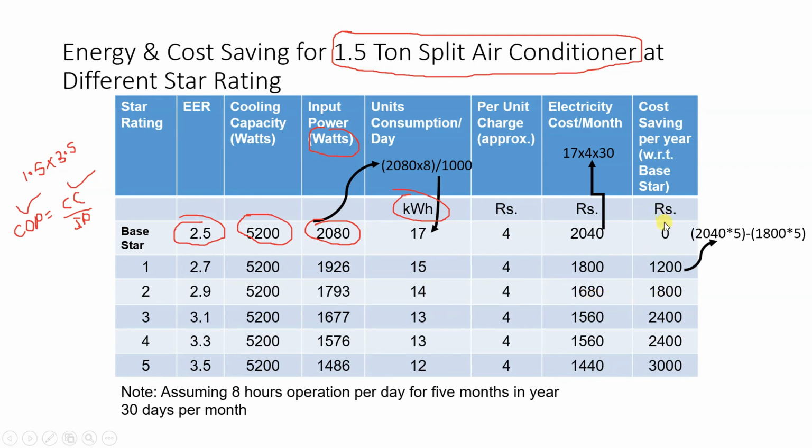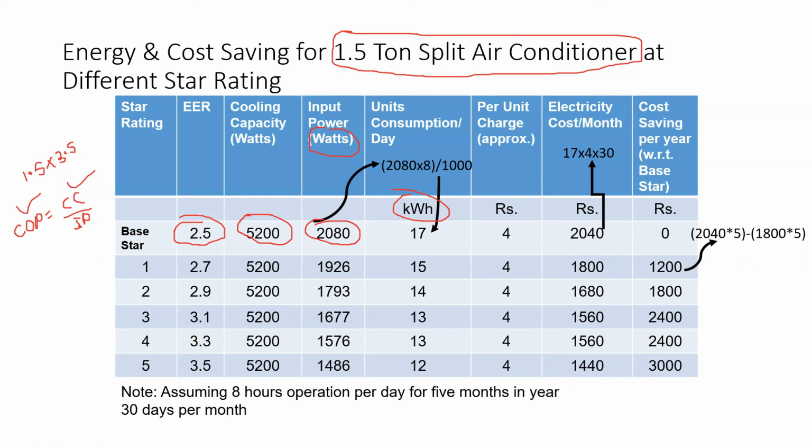So in this way I have completed the table, and according to these values of EER for this star label, you can understand that the cost saving if you are using 5-star with respect to no star is rupees 3000. It is just an example. Actual values of EER you have to take from the PDF file. So what you can understand from here is